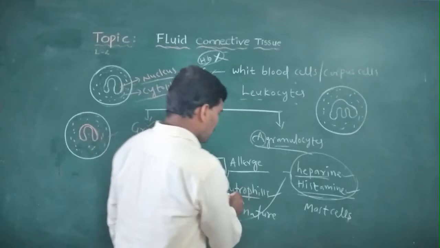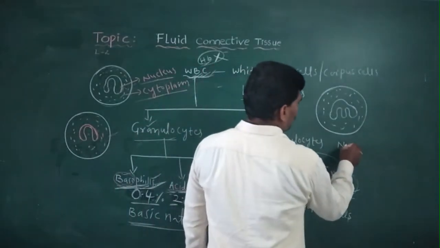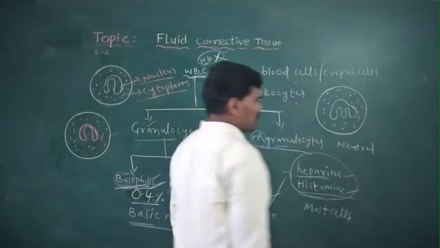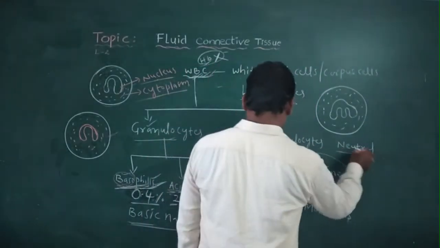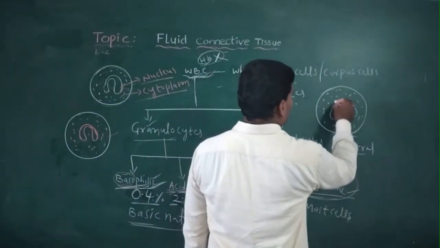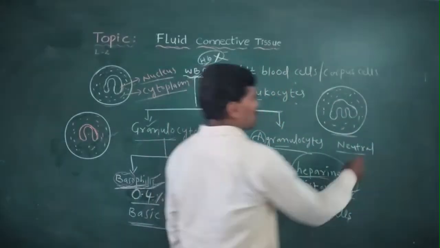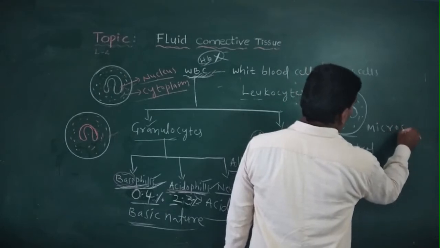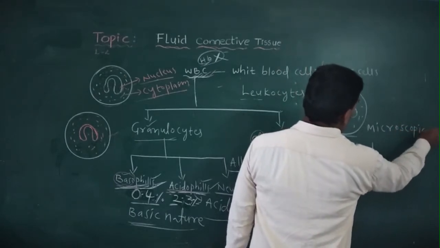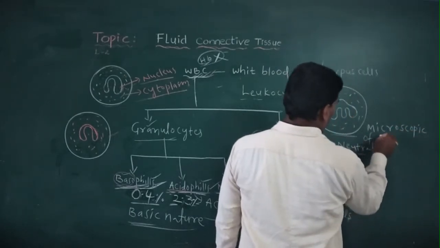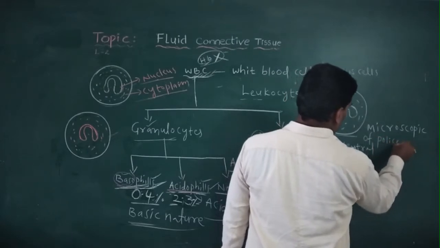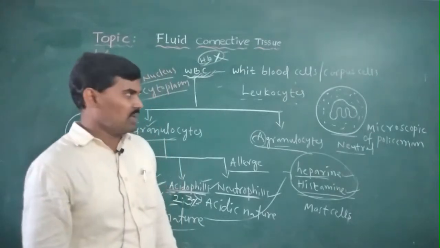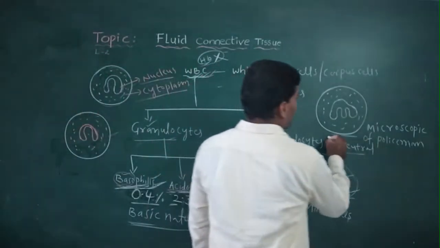Neutrophils have a neutral nature, neutral dyes present in the neutrophils. Neutrophils are commonly called the microscopic policeman. Why?